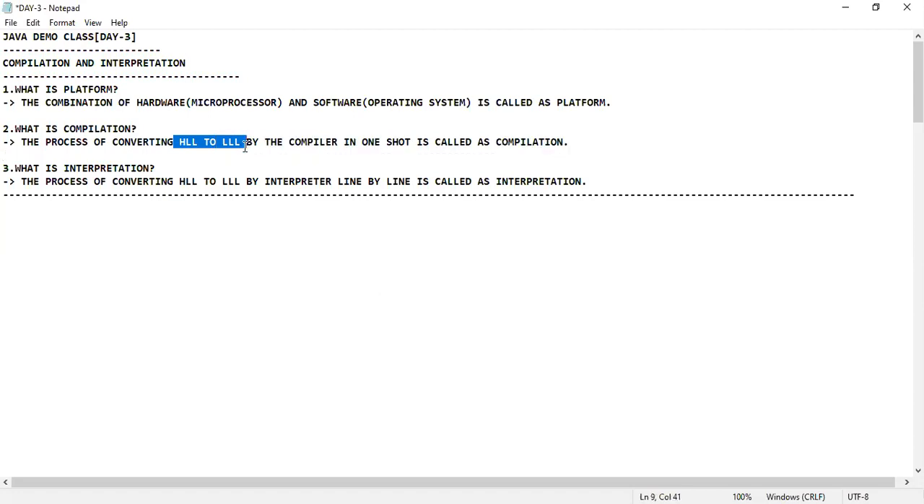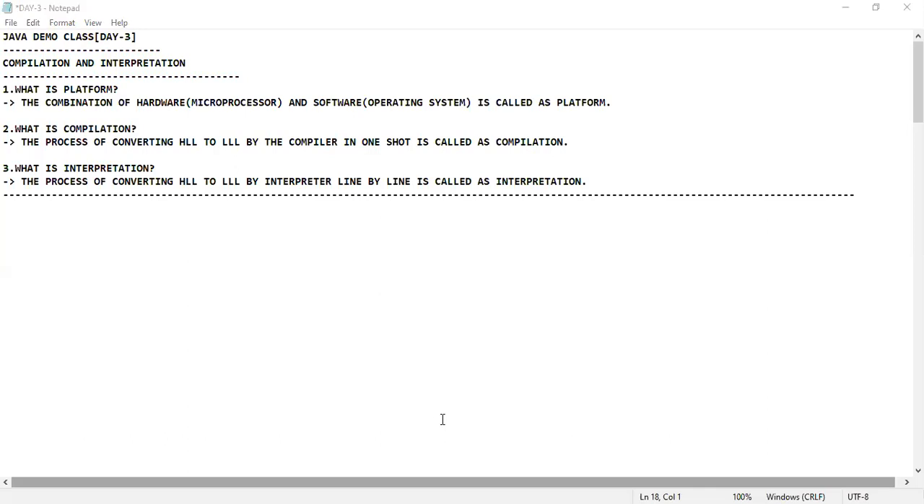I need not specify it as machine level language, into the low level language by the compiler in one shot. This is what you should be understanding. In one shot is called compilation. Then what do you mean by interpretation? The process of converting the same high level language to the low level language by the interpreter, but it is not going to convert in one shot, it is going to convert line by line. This is what we are going to call interpretation. I think I am completely clear with this. Let us move on to the next topic.